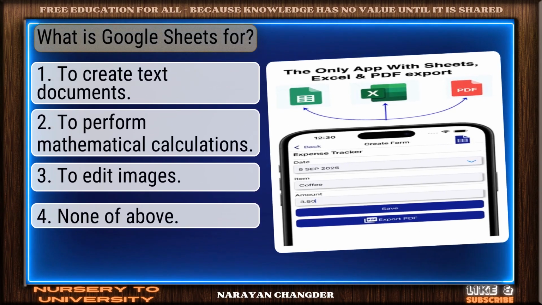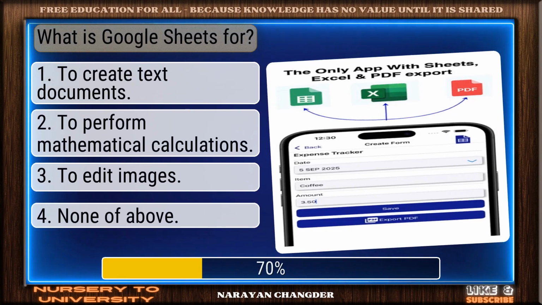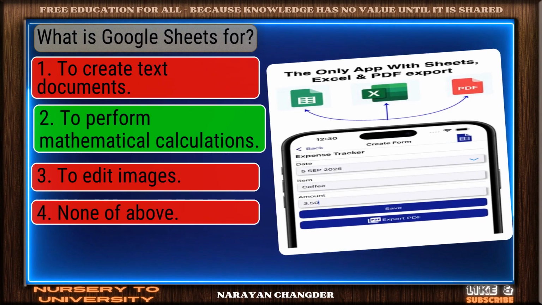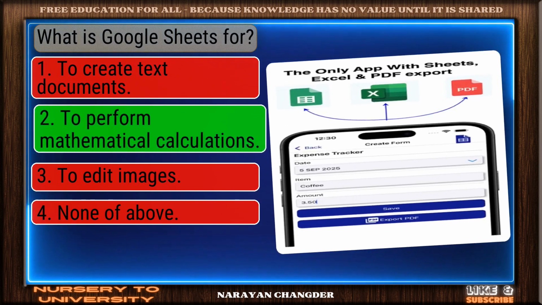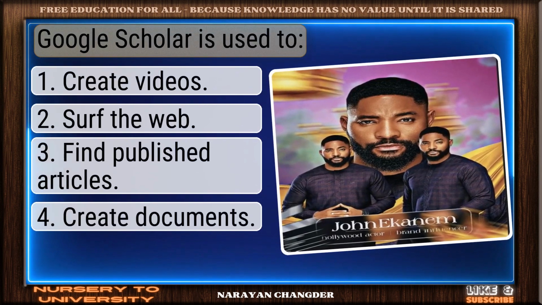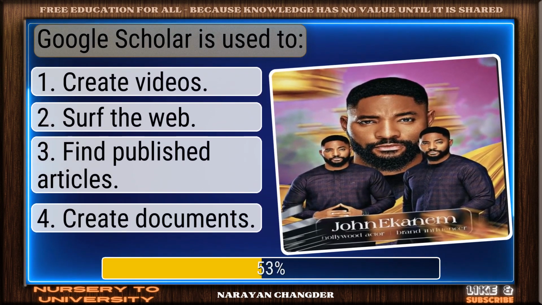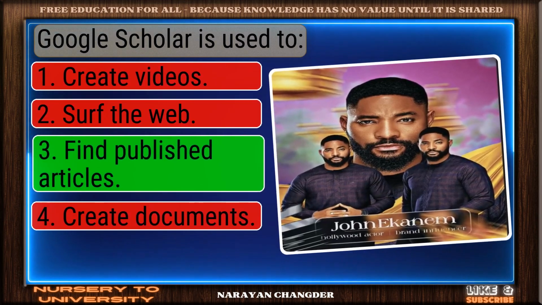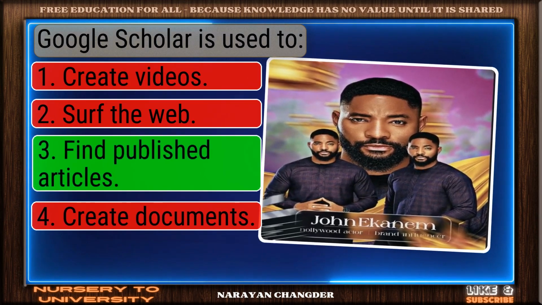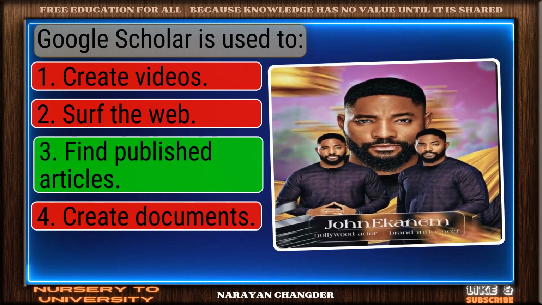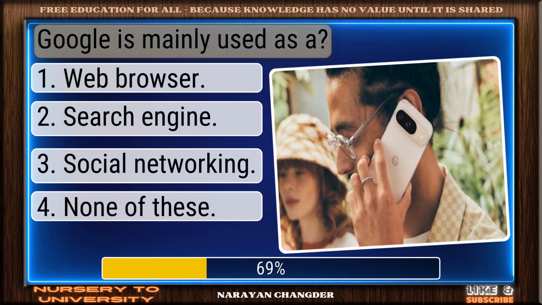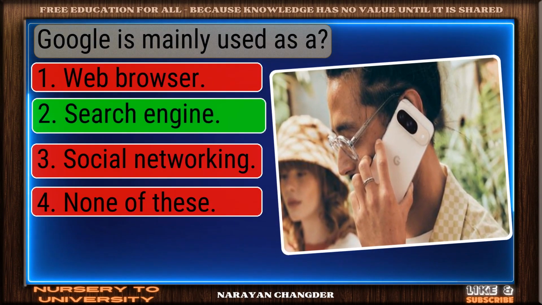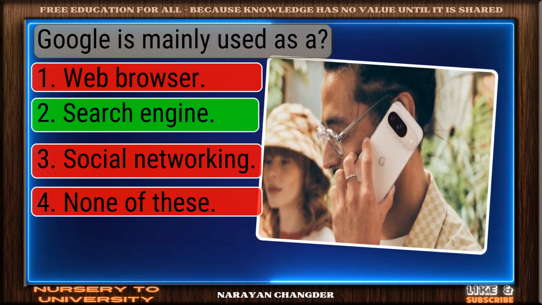What is Google Sheets for? Nice work. You chose to perform mathematical calculations, and it is correct. Google Scholar is used to. Strong choice. Find published articles is the right answer. Google is mainly used as a. Excellent choice. Search engine is the right answer.